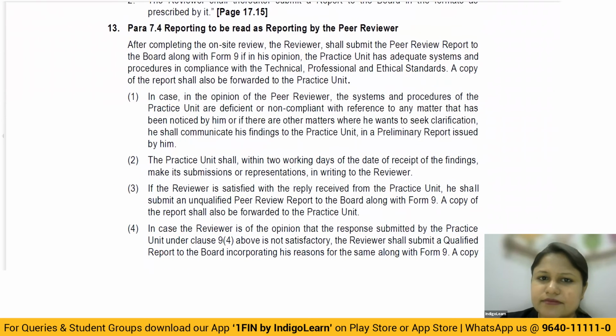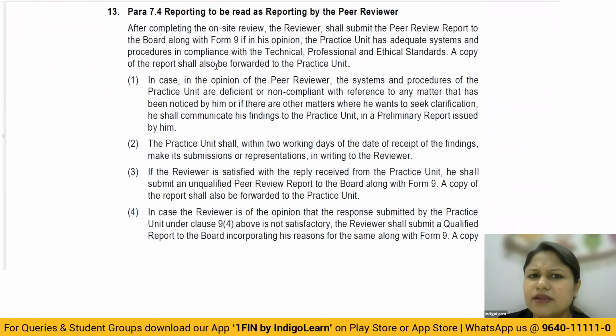All right, then. Reporting to be read as reporting by peer reviewer. Your things are quite simple. Obviously, after completing the review process, the peer reviewer will prepare the report and submit it to the peer review board, along with a copy given to the practice unit. But suppose there is some kind of deficiency that they've identified, then they will first issue a preliminary report, and that will be given to whom? The practice unit.